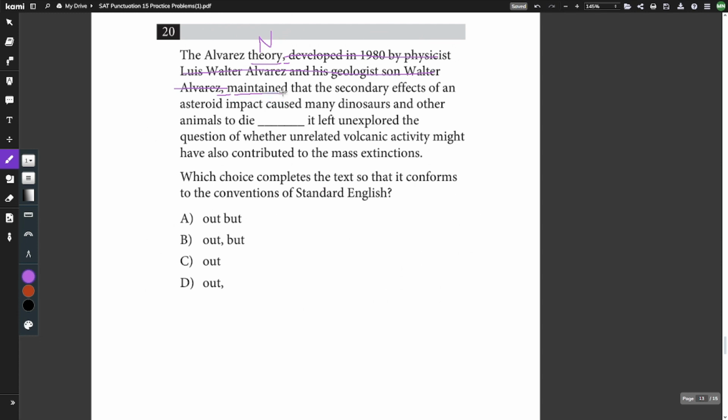Maintain is going to be our verb. Then skipping past our blank. If is a noun. Left is our verb. And then two independent clauses, which means we're going to use a comma and a fanboy, a period or a semicolon, and there's only one answer choice, which is B with the comma and a fanboy.